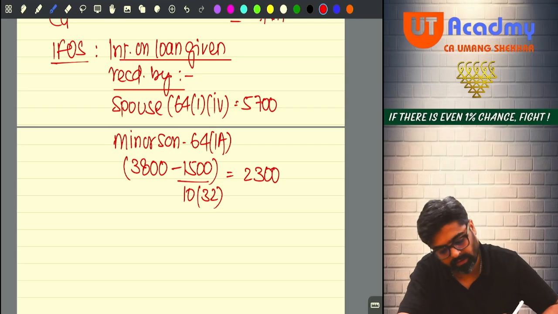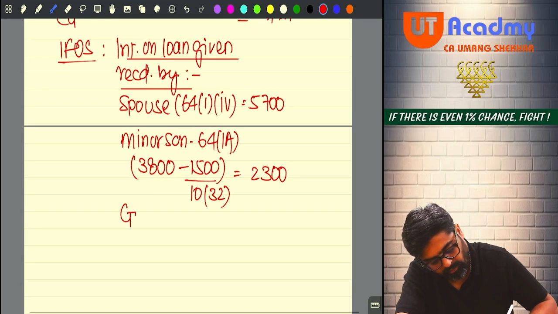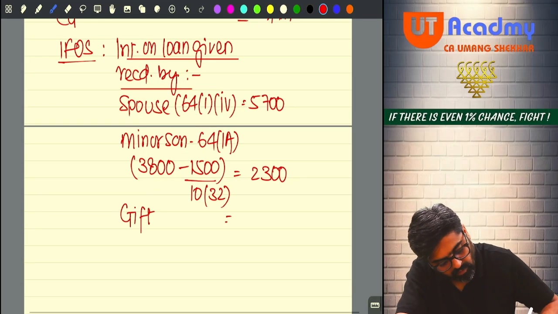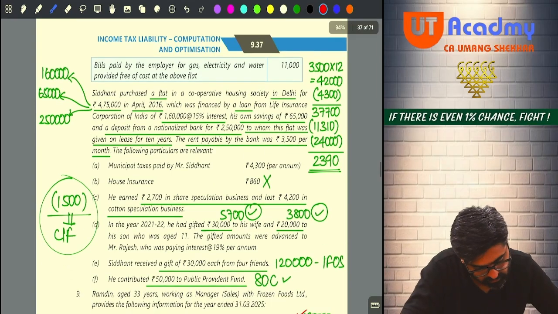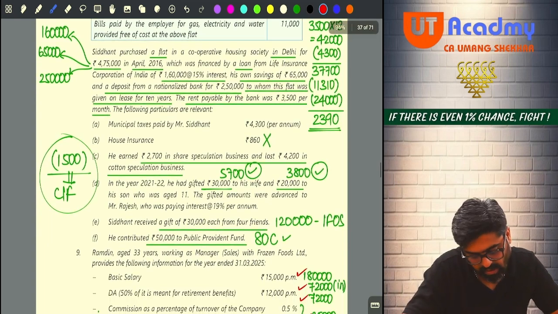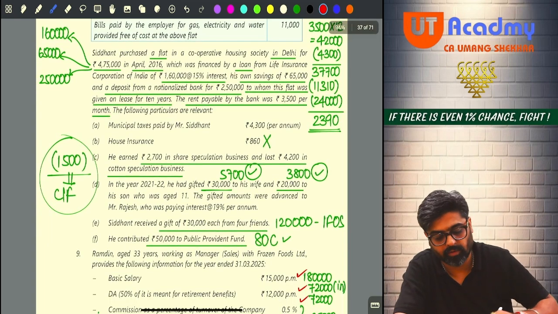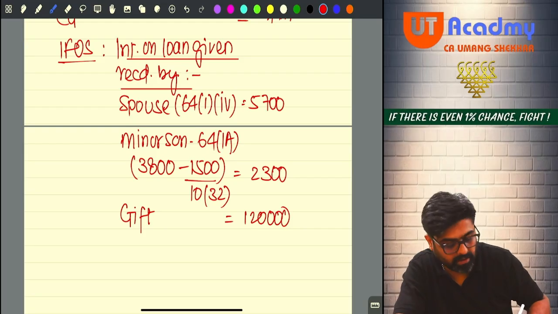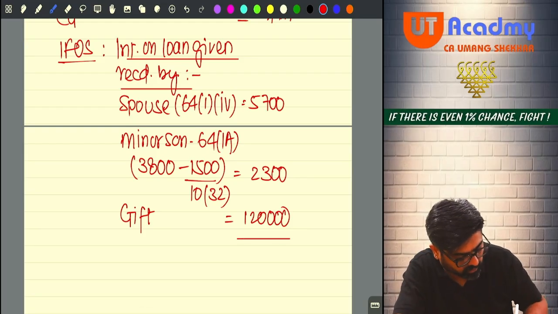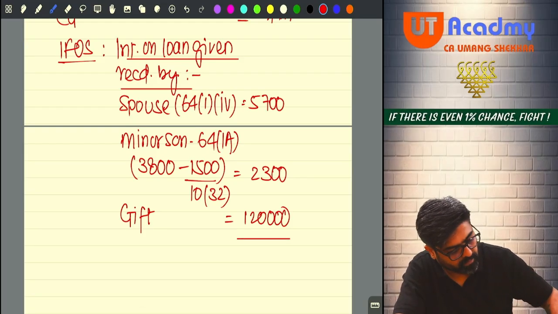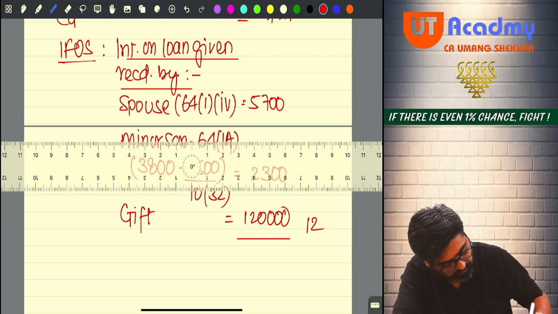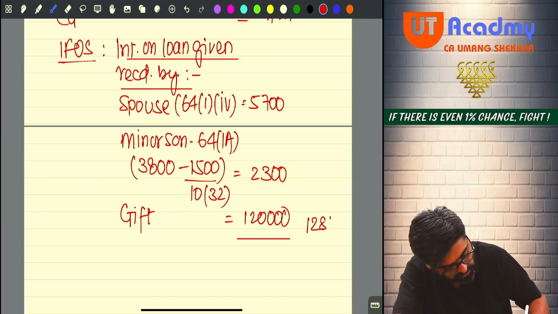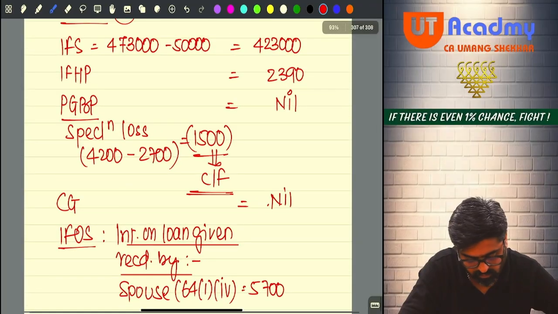Any other IFOS income? Yes, sir. Gift from friends, 1,20,000. Any other IFOS income, sir? No IFOS income, no? All the IFOS income done? So tell me, 5,700 plus 2,300 plus 1,20,000 will give you 1,28,000 as your income from other sources.